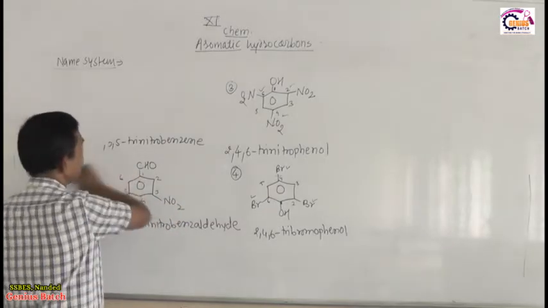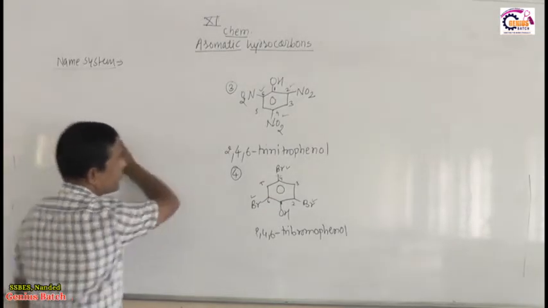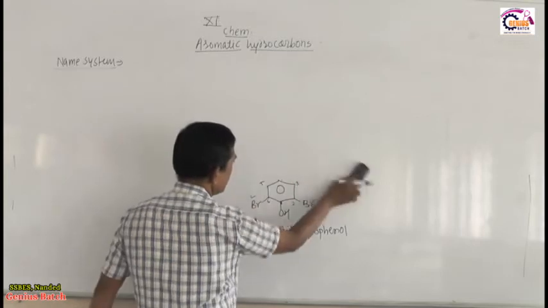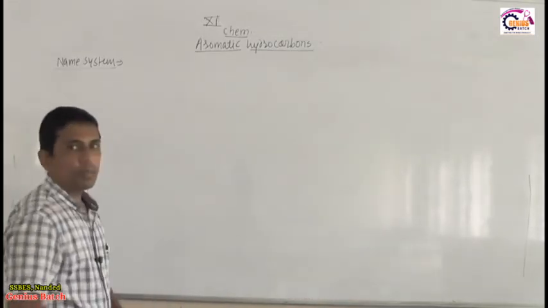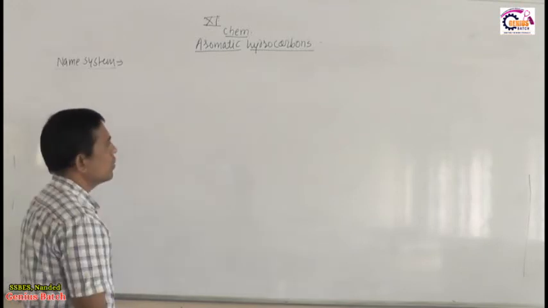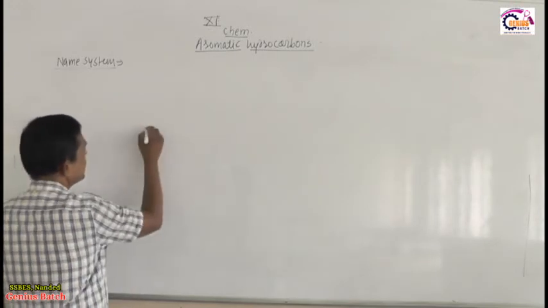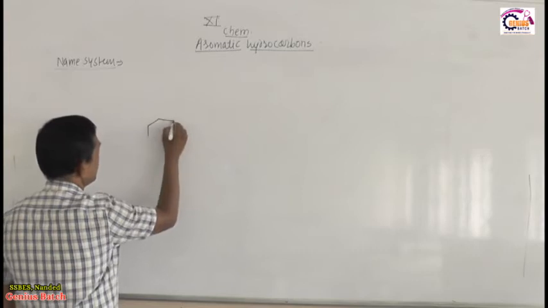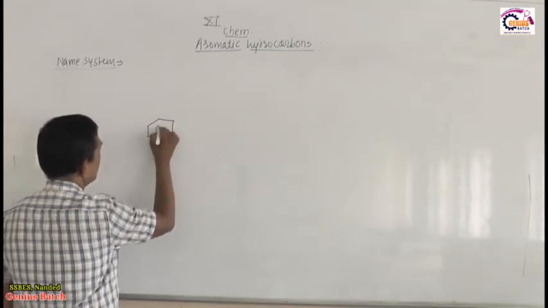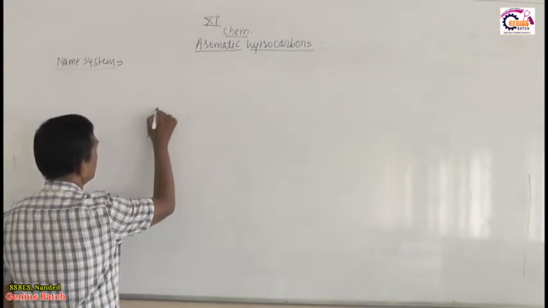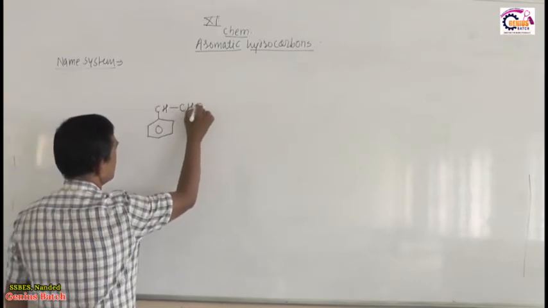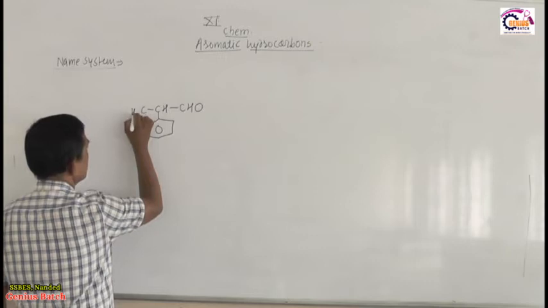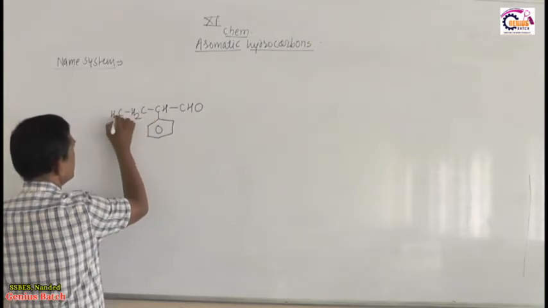Then next one: if the main functional group is present on a side chain, then benzene will act as a phenyl group. For example, look here, CH, here CHO, here CH2, CH3.